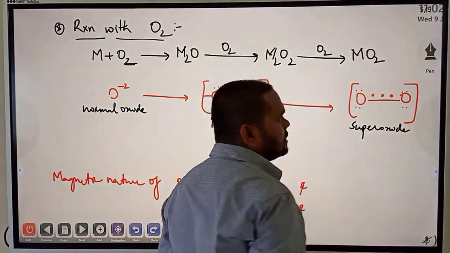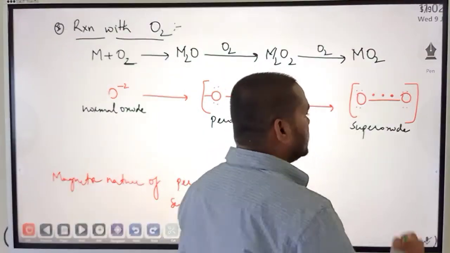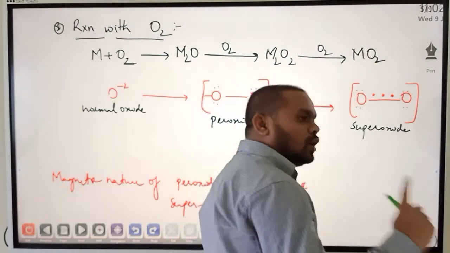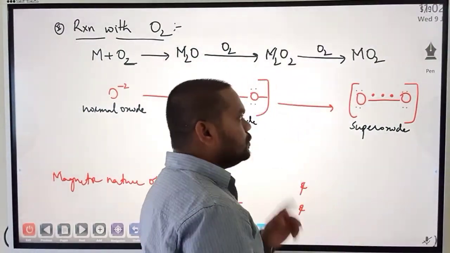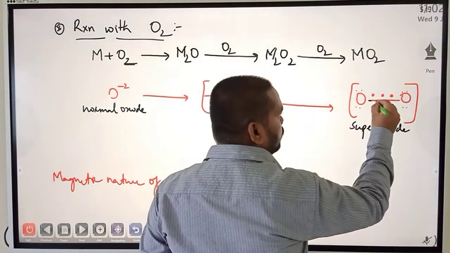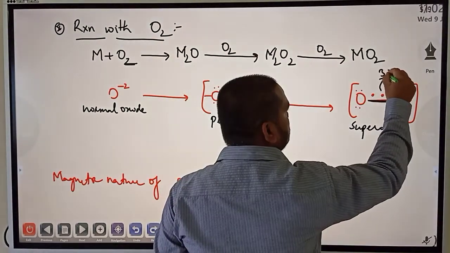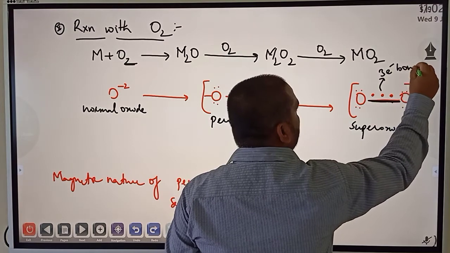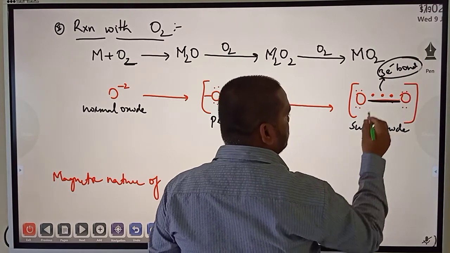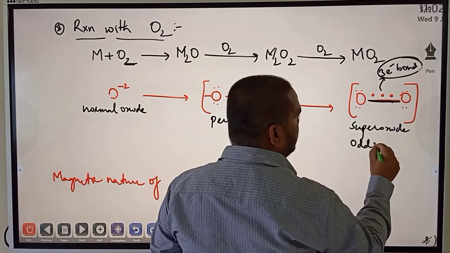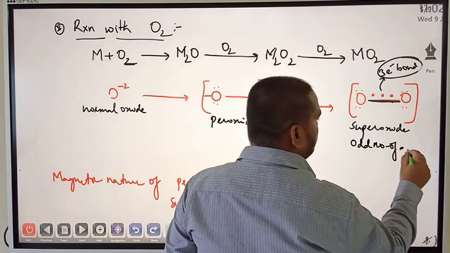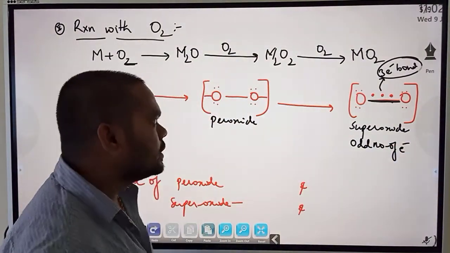Superoxide contains an odd number of electrons. See here, normally a bond contains 2 electrons, but here it is a 3 electron bond, meaning the superoxide contains an odd number of electrons.